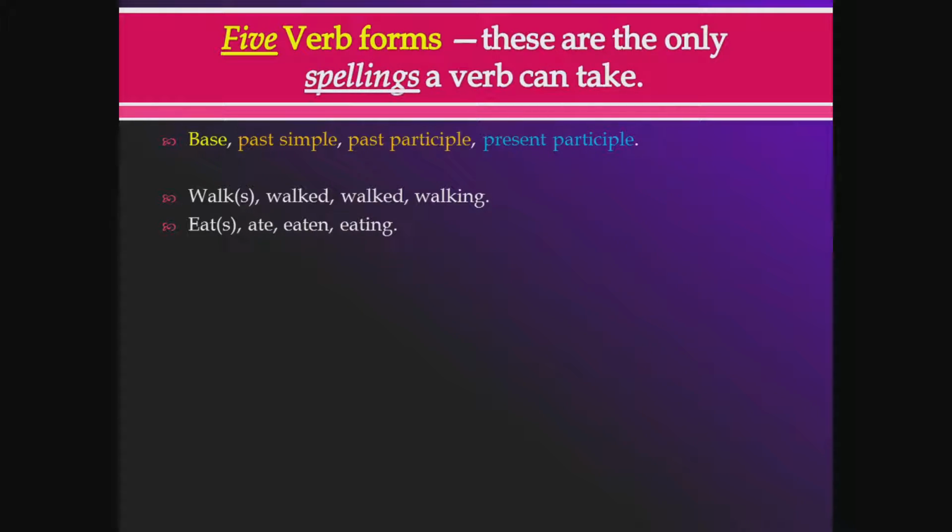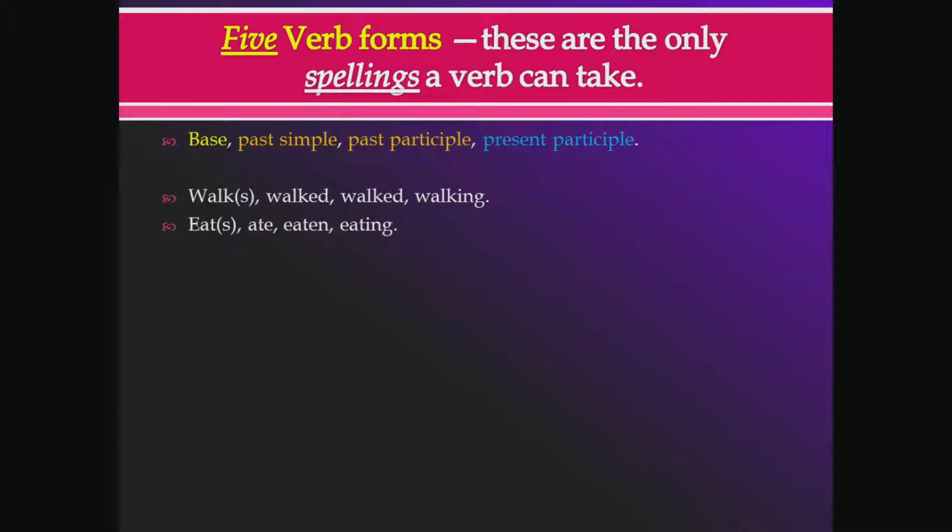And then, for example, eat. Eat, ate, eaten, and eating. Can you come up with a sentence with the verb eat in any different form with spelling other than these? Like, for example, he ate it. That's wrong, right? Or he eaten. That's wrong, right? So this is it. These are the only spellings of this verb. So these different spellings are called forms of the verb.